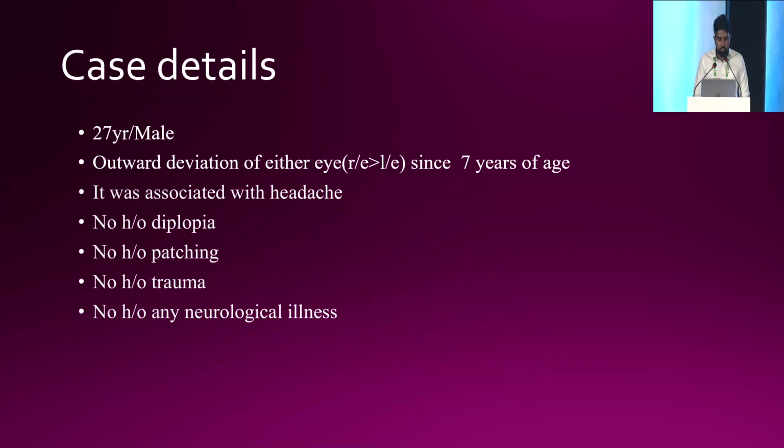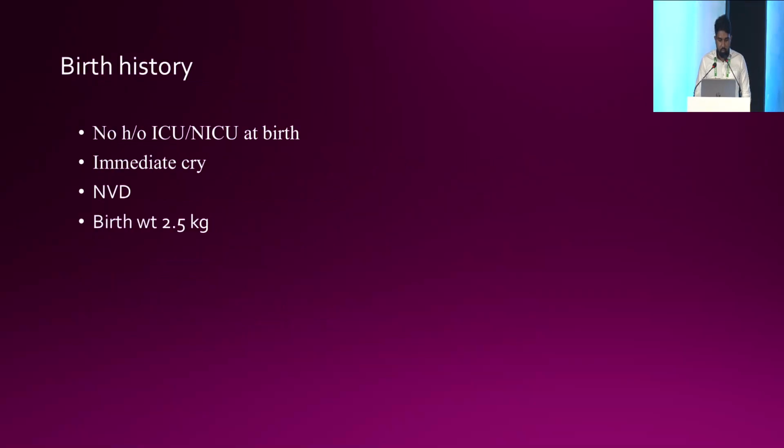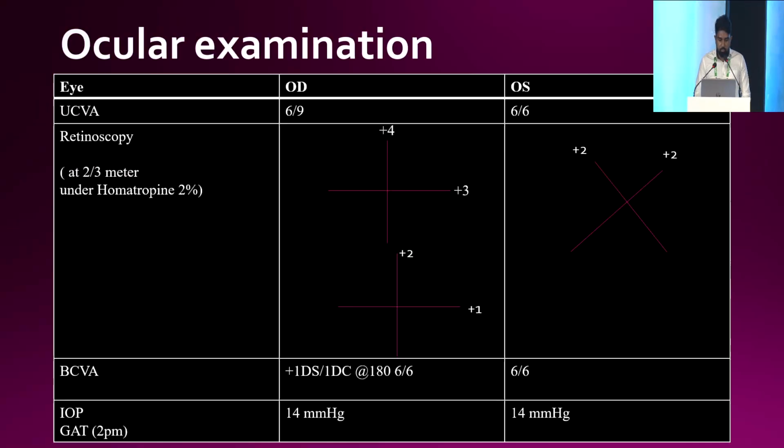So here is the case detail. A 27-year-old male presented with the complaint of outward deviation of the eye, right eye more than left eye, since the last 7 years. It was associated with headache. There was no history of diplopia, no history of patching, no history of ocular trauma, no history of any neurological illness. Birth history was within normal.